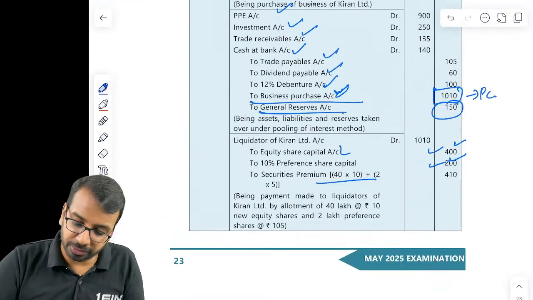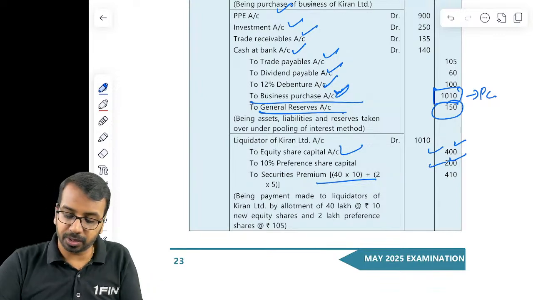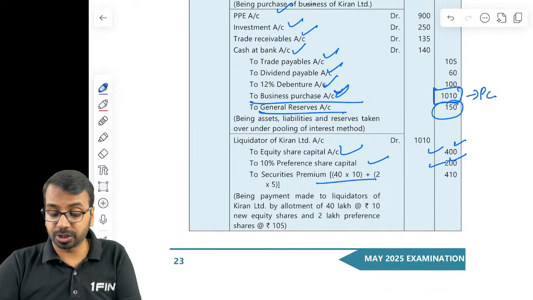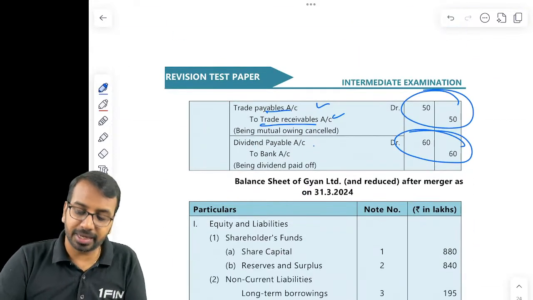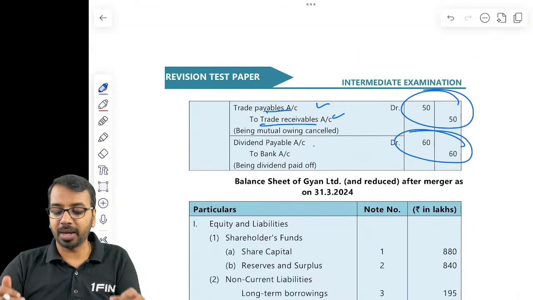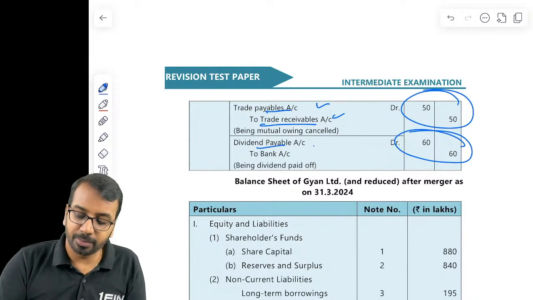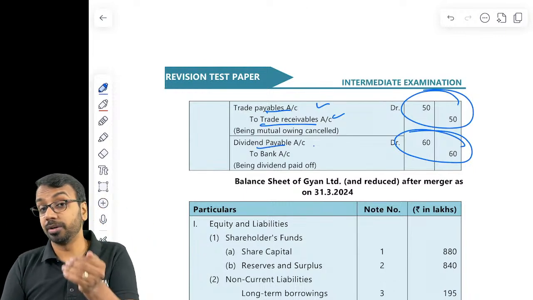Then you have issued equity share capital, you will add it to equity share capital. Preference share capital, you will add it to preference share capital. Securities premium, you will add it to securities premium. Trade payable, trade receivables, both these balances you will reduce by 50. And dividend payable, you will reduce by 60. Bank account, you will reduce by 60.